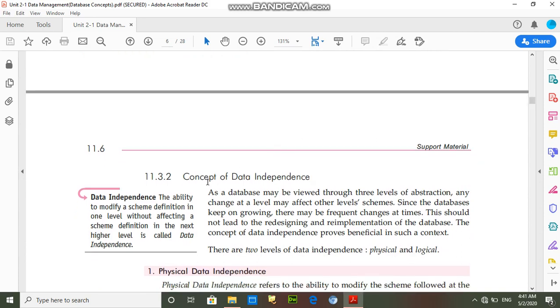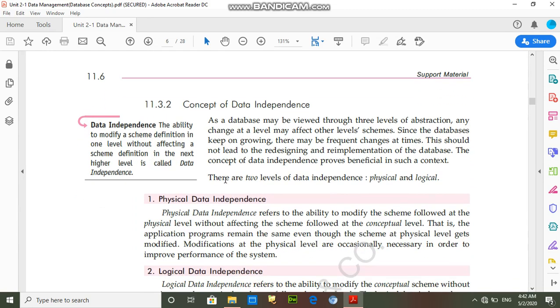And next topic is the concept of data independence. Student, the process of changing one level without affecting the next higher level is called data independence. That's clear. And there are two types of data independence. First is physical data independence. The process of changing the physical level without affecting its next higher level, meaning the conceptual level.